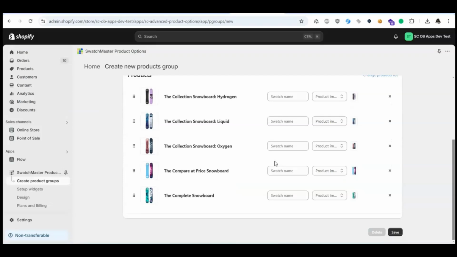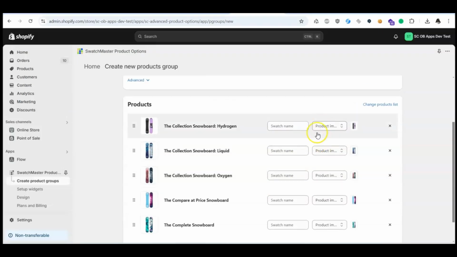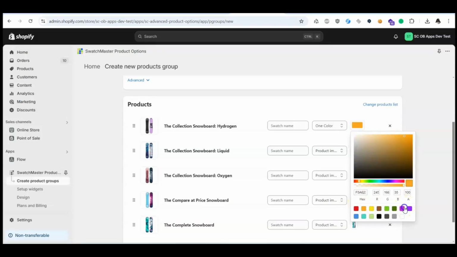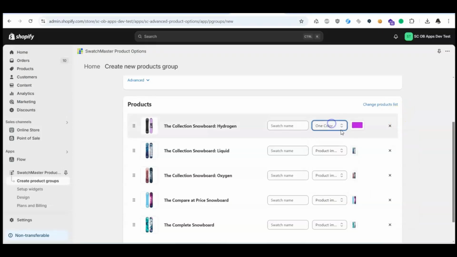Now, for each product, you can either set a color here, like this, or you can leave the default product image as a product color.